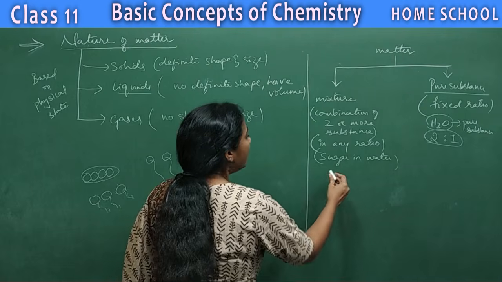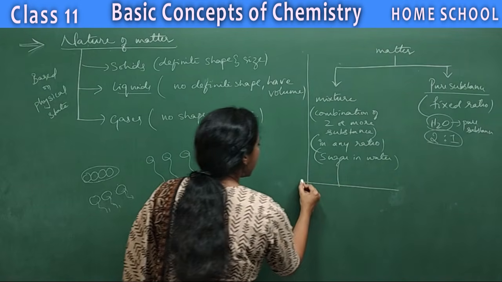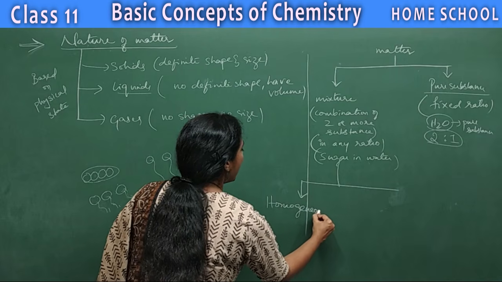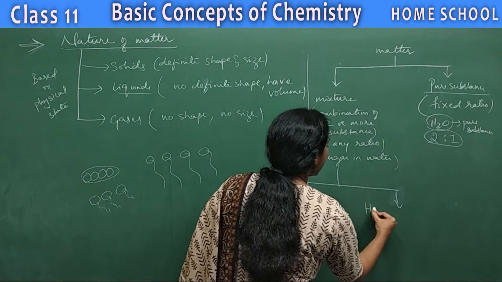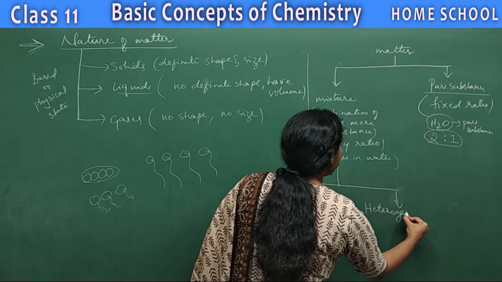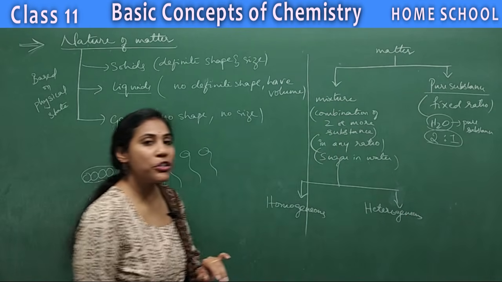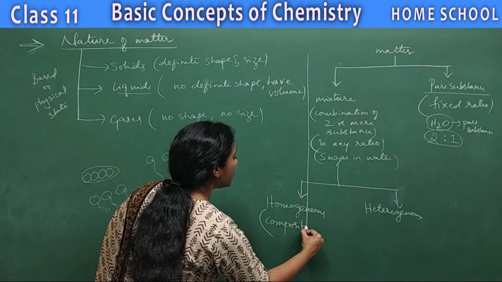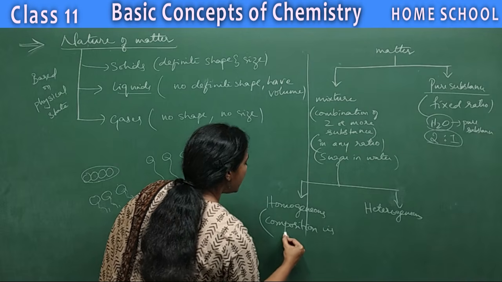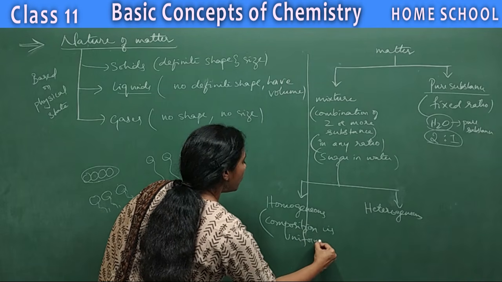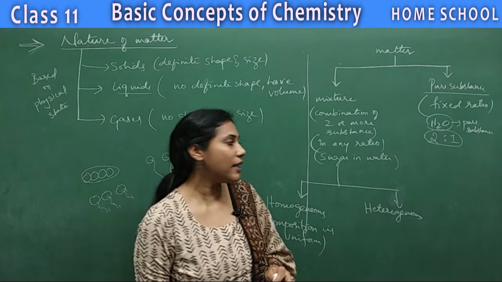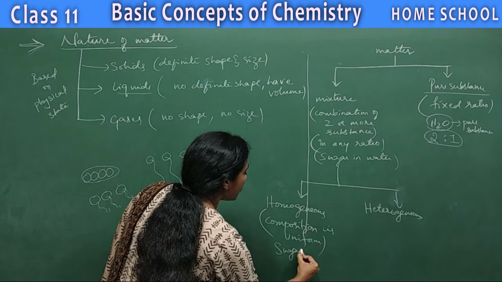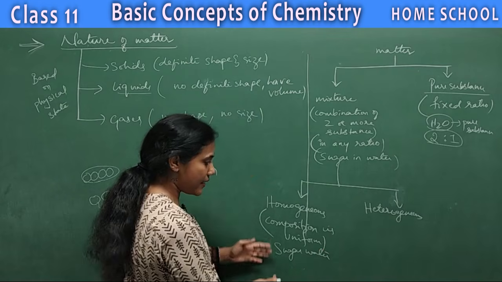Clear? Fine. And now coming to the mixture. Mixture is again classified into 2 types: one is homogeneous mixture and the other is heterogeneous mixture. So what do you mean by homogeneous mixture? Here the composition is uniform throughout. What do you mean by composition is uniform here? Let me give one example first: sugar water or salt water.